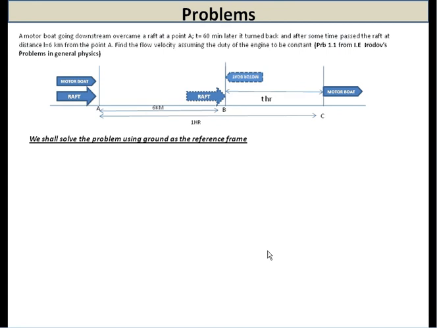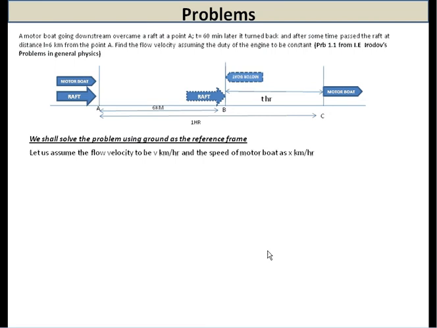While trying to solve the problem, we will use the ground, which is the bank of the river, as the reference frame. As you can see in the figure, both of them start simultaneously at point A. Let us assume the flow velocity of the river to be v km/h and the speed of the motorboat as x km/h.